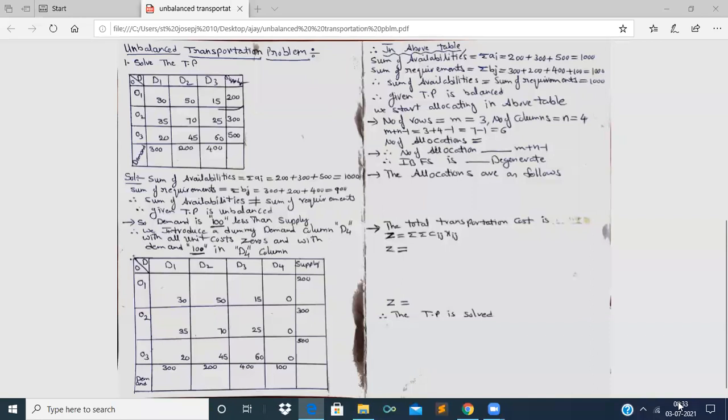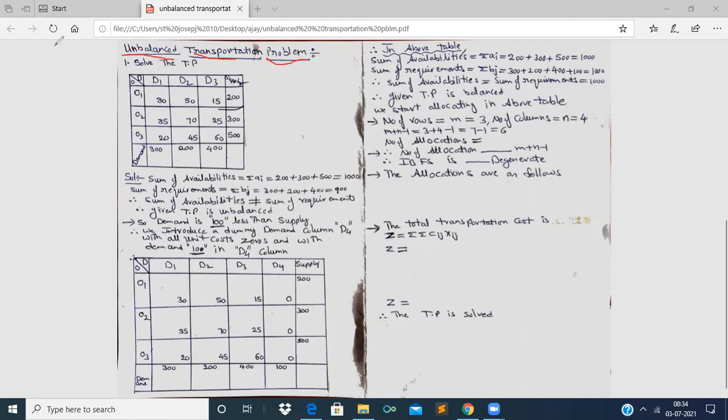Okay, now today's topic is unbalanced transportation problem, right? Now, till yesterday we have solved balanced transportation problem, right?